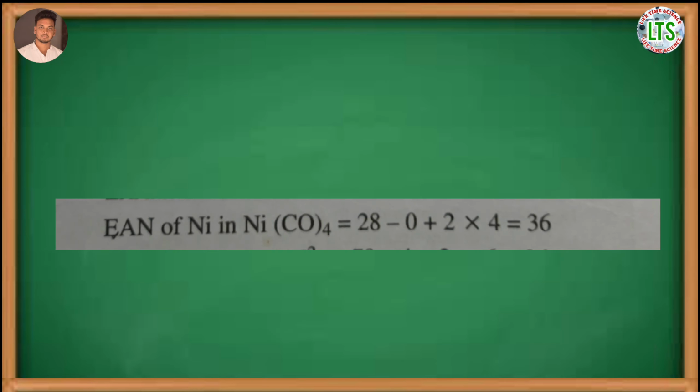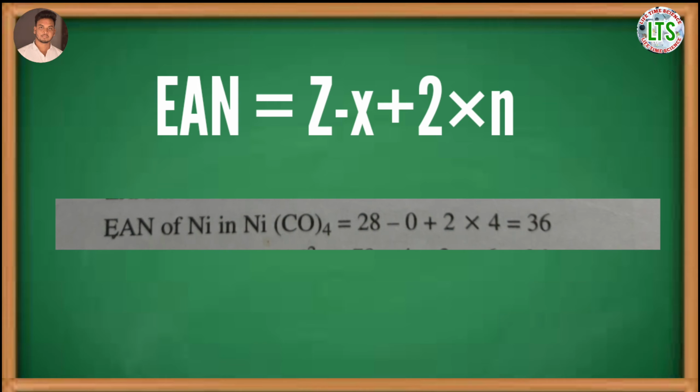For example, the effective atomic number of Ni(CO)4 can be calculated using the formula Z - x + 2n. Here Z is equal to 28, which is the atomic number of nickel. The oxidation number of nickel is 0, and the coordination number of nickel is 4. So the effective atomic number is equal to 28 - 0 + 2 × 4, which is equal to 36.